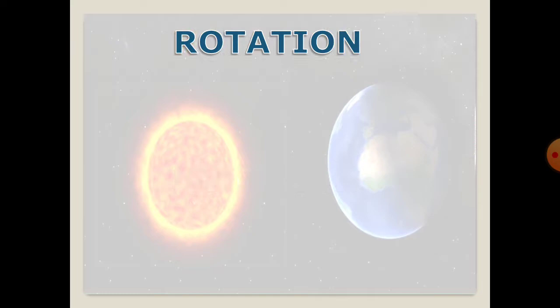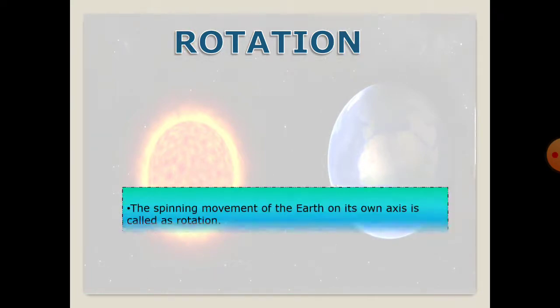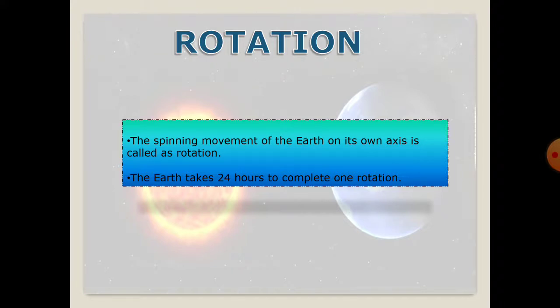Now, let us find out more about its movement. Rotation. The spinning movement of the Earth on its own axis is called rotation. The Earth takes 24 hours to complete one rotation.